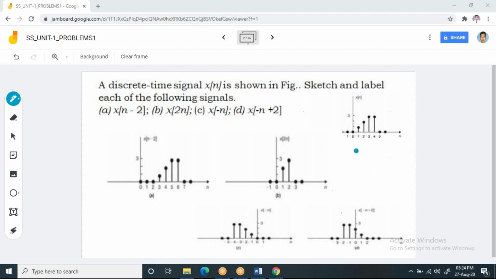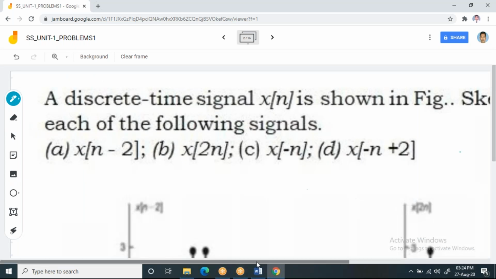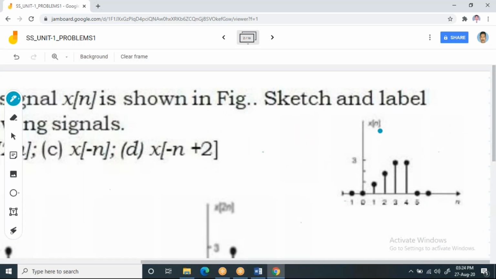Now first observe this waveform x of n. I have to write the equation for x of n like this. I am zooming this so that you can understand the concept very easily. Now I can write this part by an equation like this.